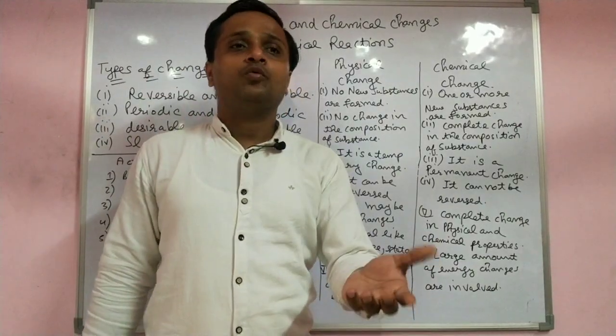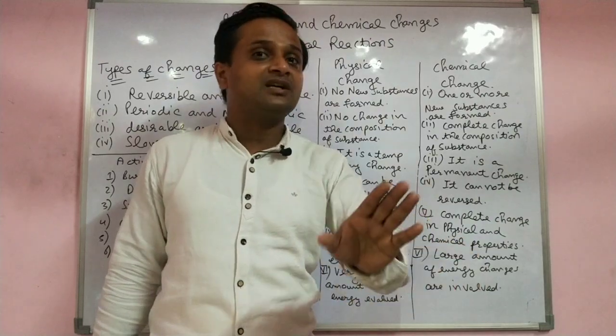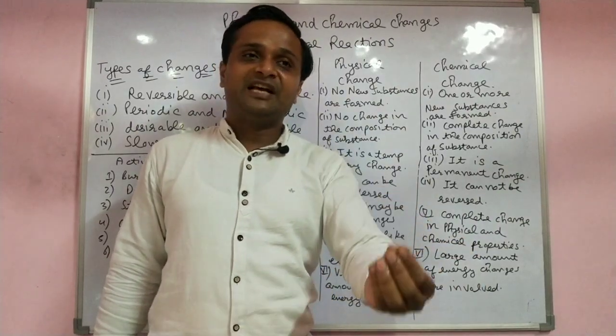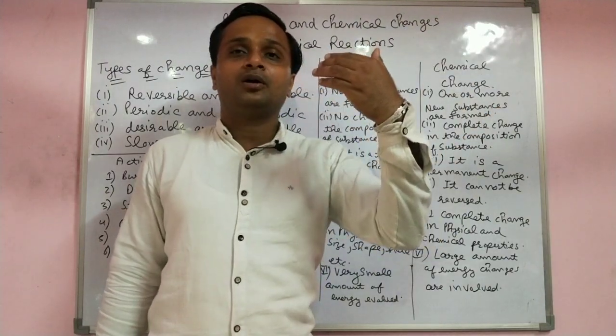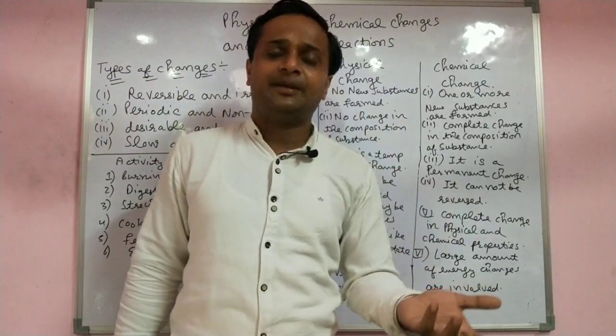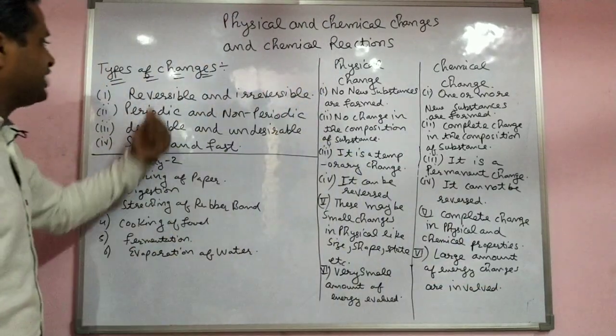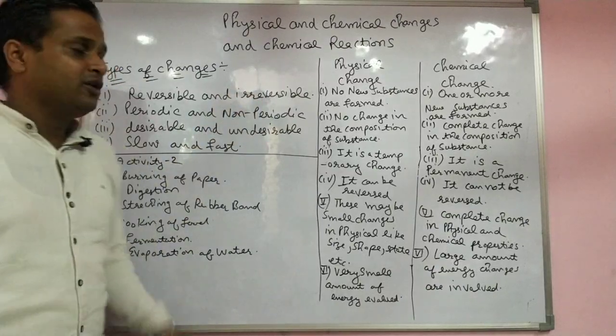Changes: when you break the glass, their size changes, but actually it is the glass only. Their size change, their shape change, change of the season, a lot of things around us change every time according to the time. Now what types of changes are there? First is, for example, reversible change or irreversible, which go back.